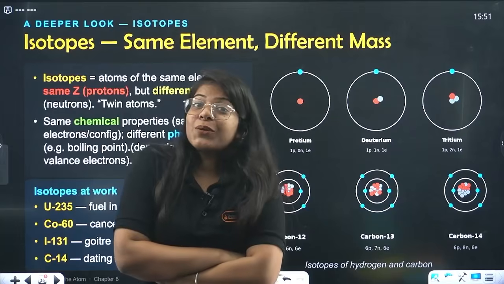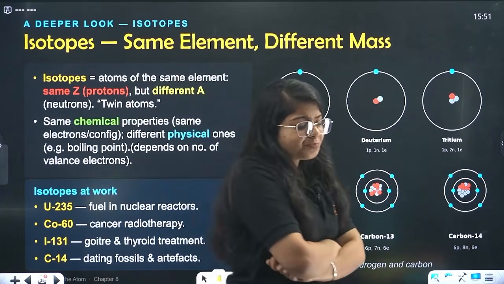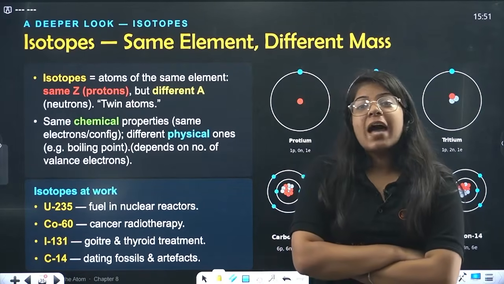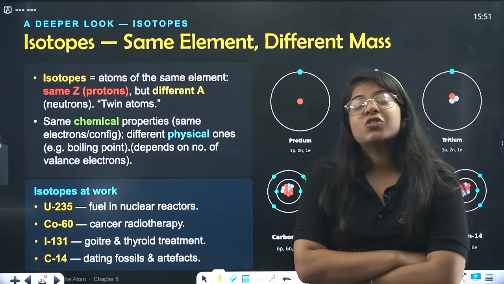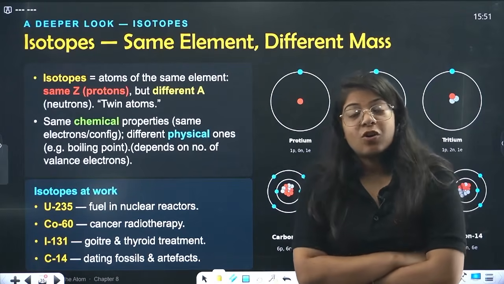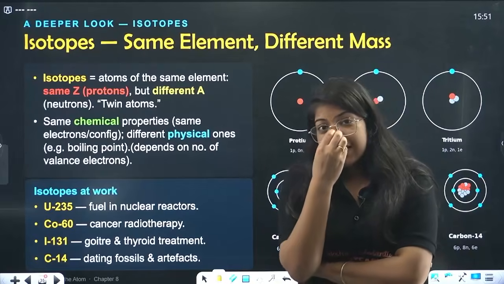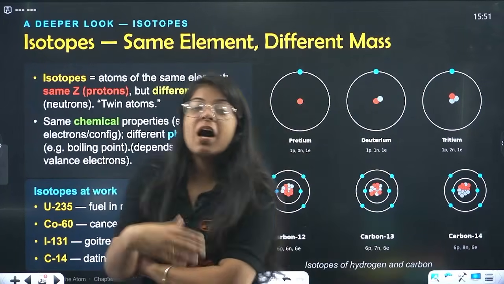But earth is like, no, I'll give you so many things. So what we see actually is there are some elements which have same atomic number, that means same number of electrons, number of protons, but different mass number, that is the number of neutrons in those atoms are different.